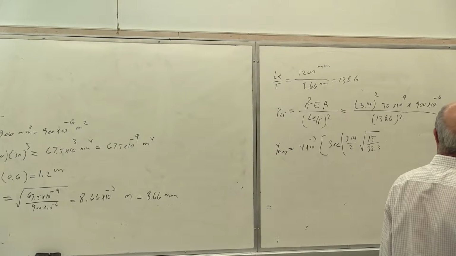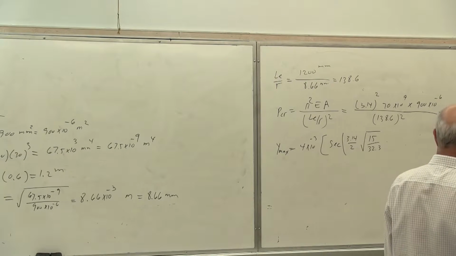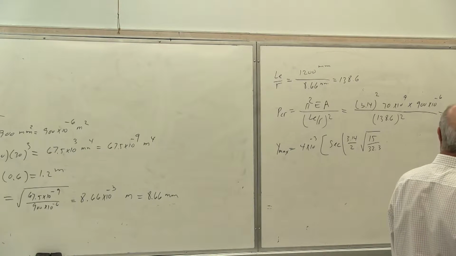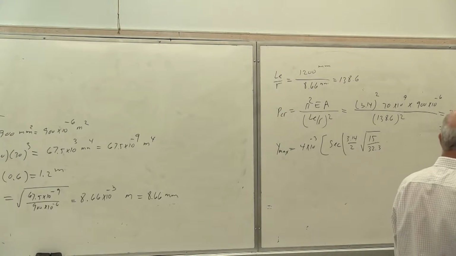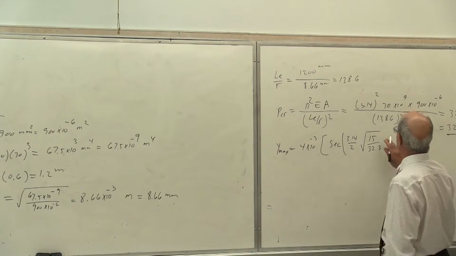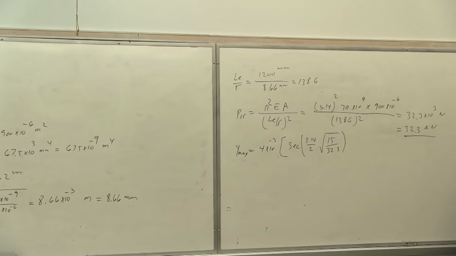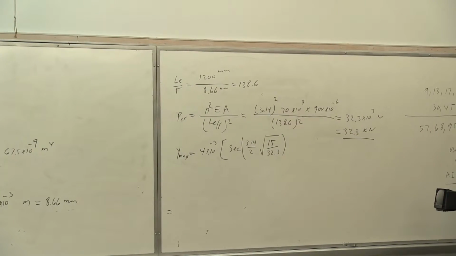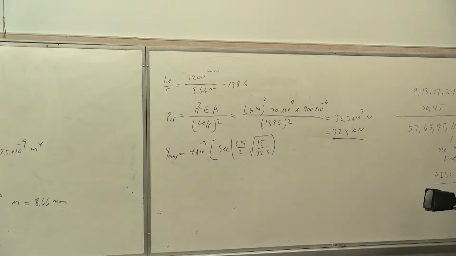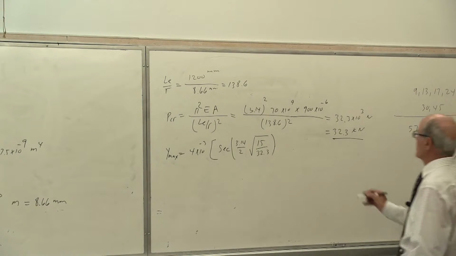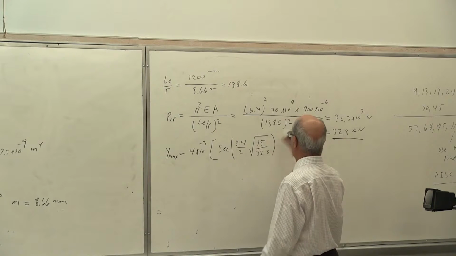Isn't that Y max? No, that's the formula, P over P critical. I'm sorry, that's the other formula. So that's right. Nothing else. Yeah, that's Y max. I went to the other second formula. For a while, I thought I was on the second part of the problem. Sorry, minus 1. Yeah, of course, this is kilonewton and this is kilonewton, so it works.